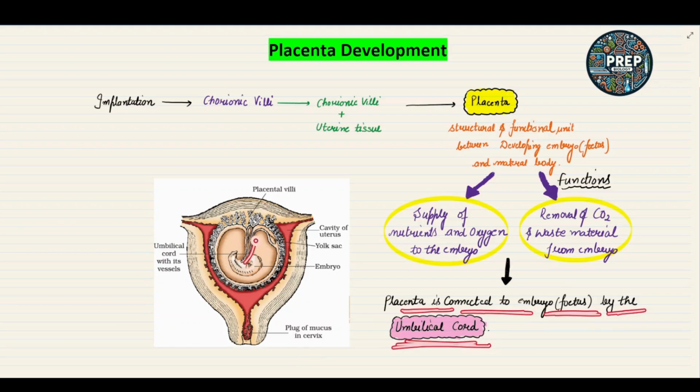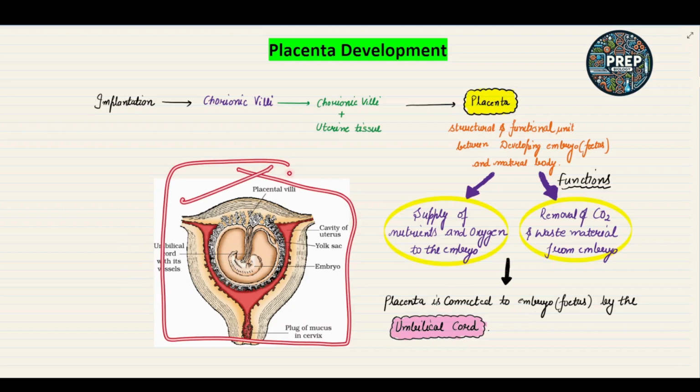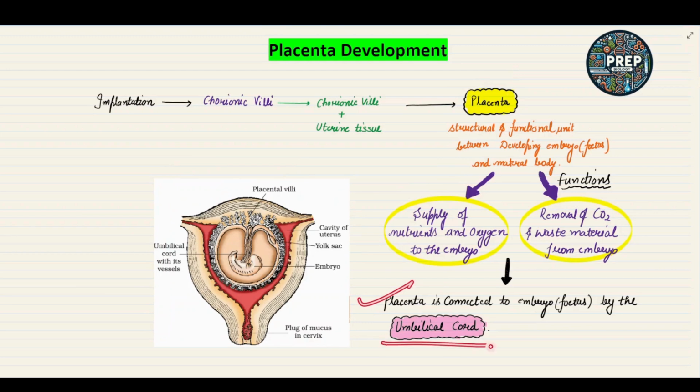Okay, so what is the function of the umbilical cord? It will help in the transport of materials to and from the embryo. So this is the function of the umbilical cord. I hope the structure of the fetus, development of the placenta, function of the placenta, and the function of the umbilical cord is clear to you all.